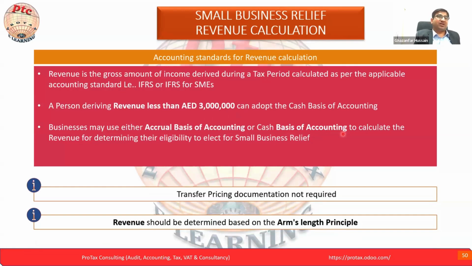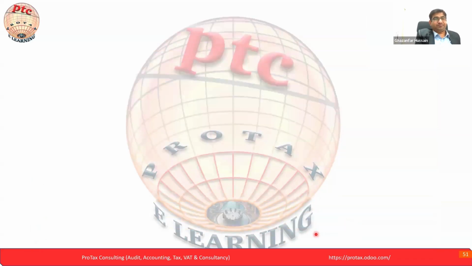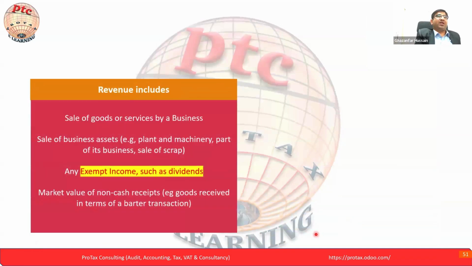Transfer pricing documentation not required. Revenue should be determined based on the arm's length. Arm's length is referring to the transfer pricing concept. Now the revenue includes which items should we see while calculating the revenue threshold? Sale of goods and services by a business, and sale of business assets. The same business that sells goods and services may have plant and machinery. We have an example for this. That will be part of the sale.